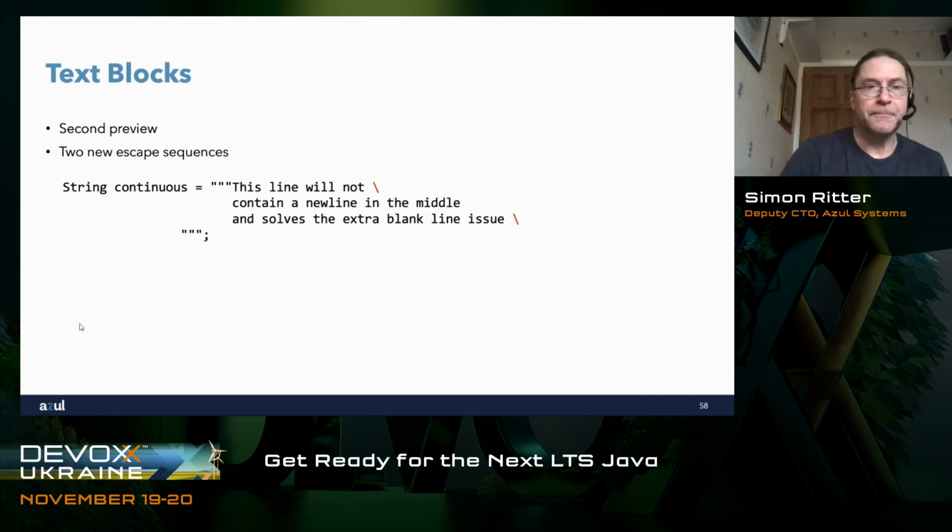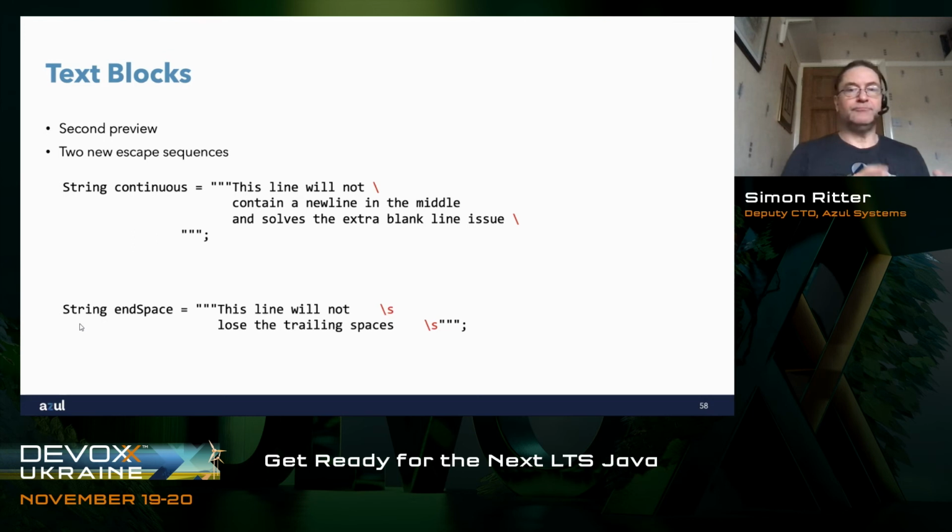So this is nice. The other thing they did was to address that problem of stripping out trailing spaces. They now allow you to use a \s to say these spaces I actually want to keep at the end of that line before the new line that gets inserted in there. Again, solves the problem that we had before. So it's useful. Again, it's a good way of using preview features to allow people to say, "Oh, hang on, we want that to work in a slightly different way," and they've addressed the problem, and it's now included rather than having to try and change something that's a final feature.